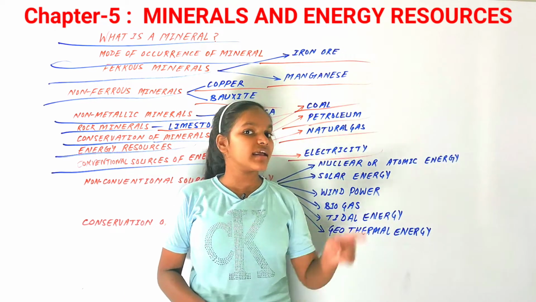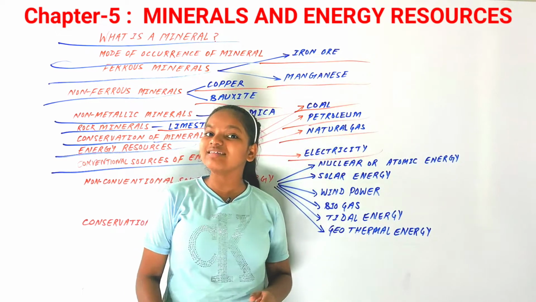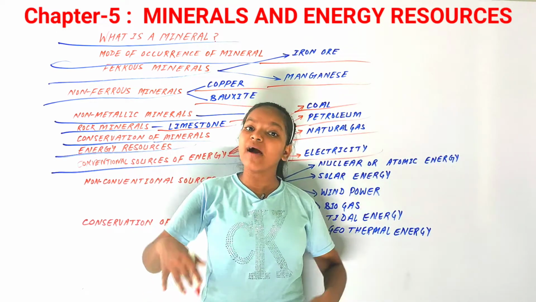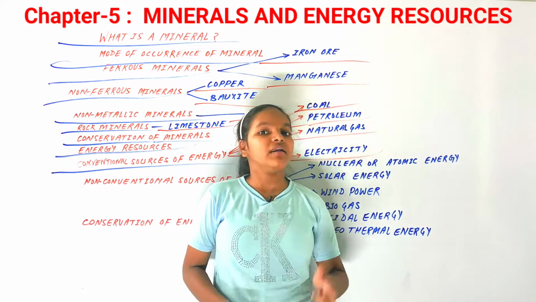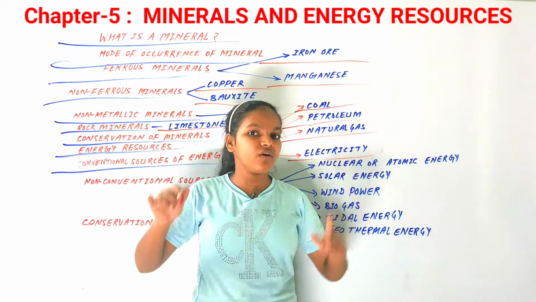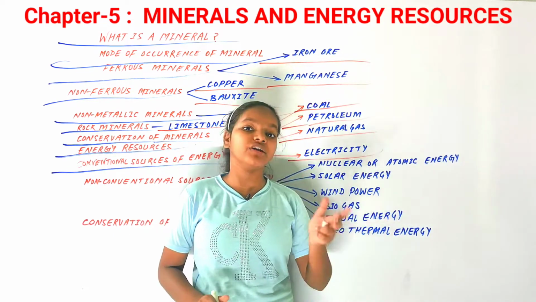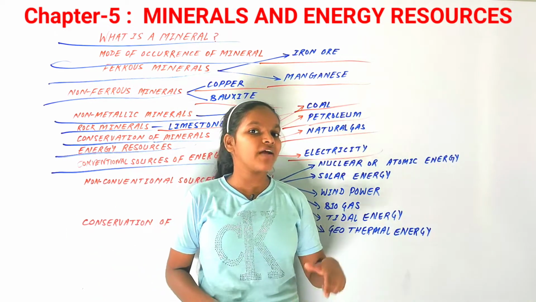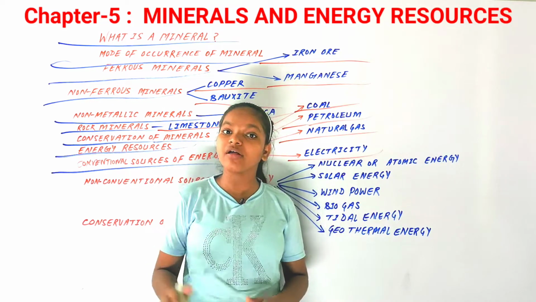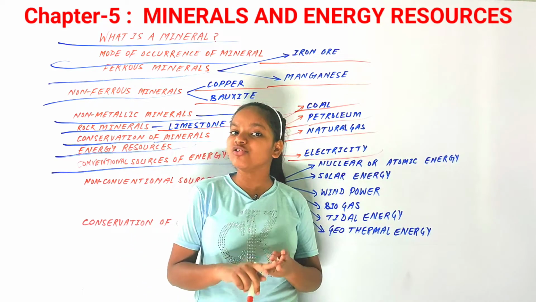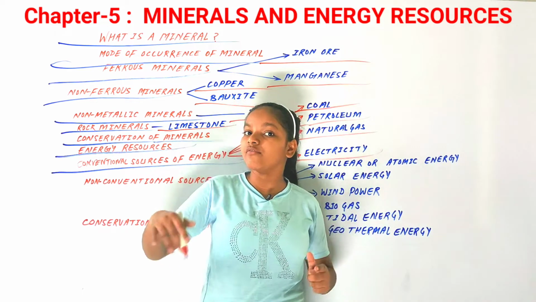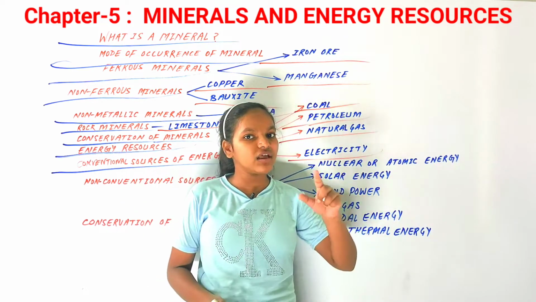Now, electricity can be formed in two ways. First is hydropower or hydroelectricity, that is formed by water. What happens is that with the heavy flow of water, the turbine gets rotated, energy is produced, and it is generated into electricity. And secondly, we have thermal power. In thermal power, coal, petroleum, and natural gas are converted into heat and energy, and then it is converted into electricity.